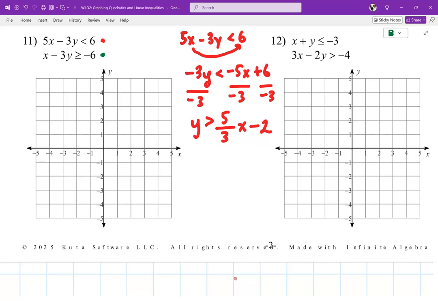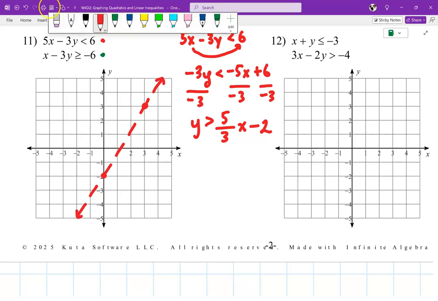So that's good. I can graph this one. Let's go ahead and graph it. My b value is -2, so I'm going to put a point at -2. My slope is 5 up, 3 over. So 1, 2, 3, 4, 5, 3 over. That's right here. It says greater than. So my line should be dashed. Okay, a dashed line. And which way do I shade in, since it says y greater than? Up, right?